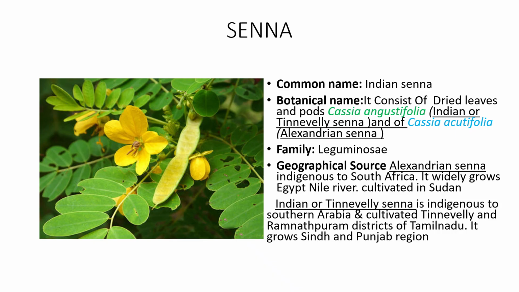Geographical source: the Alexandrian Senna is indigenous to South Africa, and it is also grown along the Nile River in Egypt and cultivated in Sudan. Indian Senna or Tirunelveli Senna is indigenous to southern Arabia and is also cultivated in Tirunelveli and Ramanathapuram district of Tamil Nadu. It also grows in the Sindh and Punjab regions.